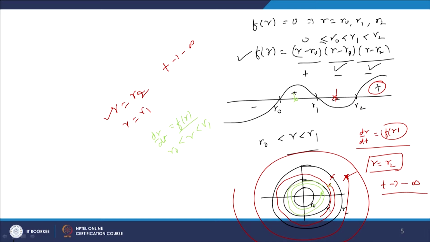So, if I take a solution lying between r1 and r2, then it will converge to the solution at r equal to r1, and if we take any solution inner to r1, then it is also moving towards r1. So, if we take any solution in the neighborhood of r equal to r1, then as t tending to plus infinity, all the solutions will try to merge onto the orbit r equal to r1.